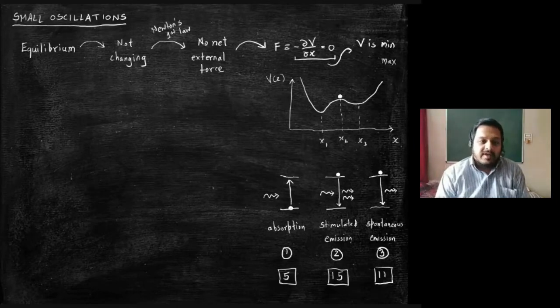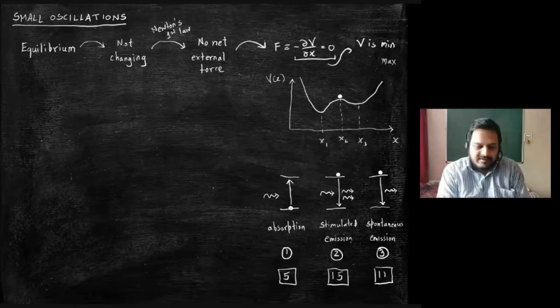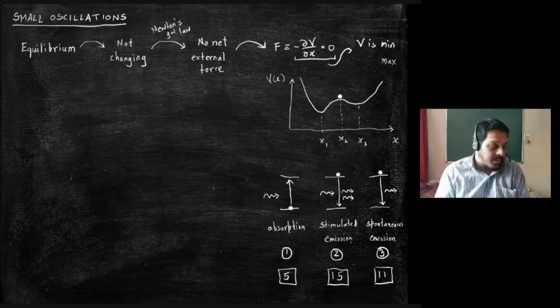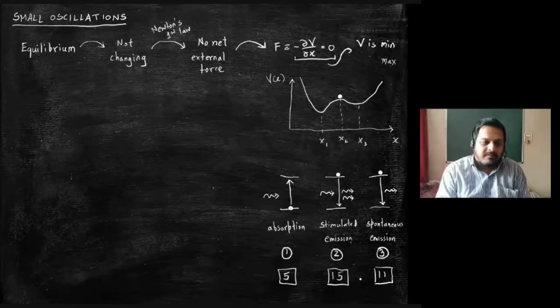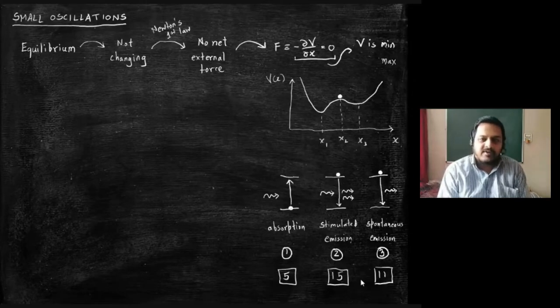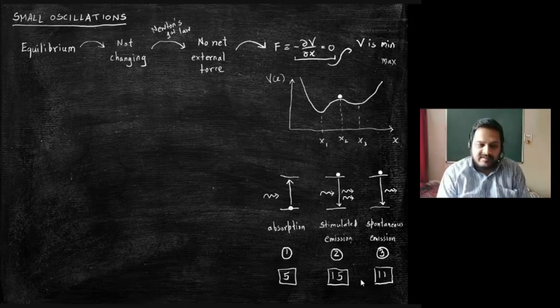Usually for stimulated emission, no one has a concrete reason, but basically in school you are told that this is some very exotic process and therefore you feel it is odd man out. This is what normally happens. That is why there is a maximum number for option number 2, because we allow ourselves to be conditioned by what everyone says around us. But when you come to think about it, there is no real way to justify why you should think of it as odd man out, other than when I was in BSc, my teacher told me that it is a strange process, right?